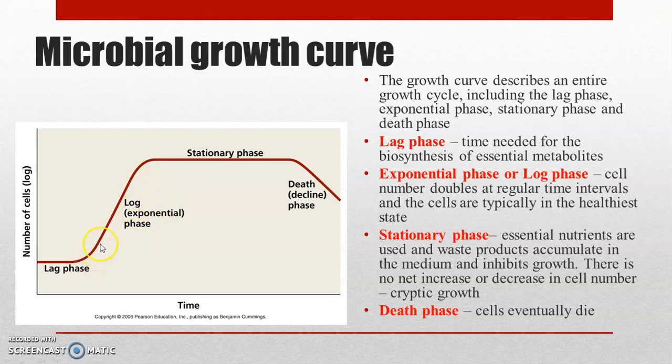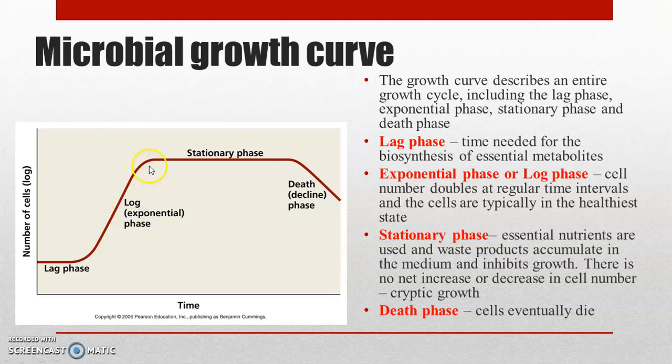During this phase, the bacterial cells utilize the nutrients, and the conditions within the fermenter are optimum, and because of these optimum conditions and the nutrient availability, the bacterial cells will grow, and the number of bacterial cells will double at regular time intervals. This phase is called the exponential phase or the log phase.